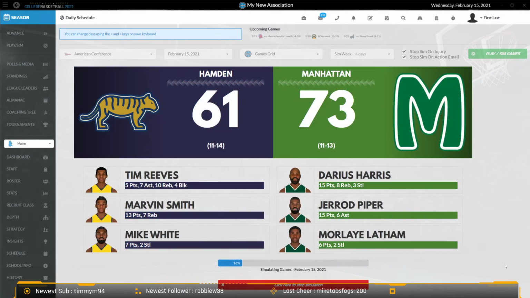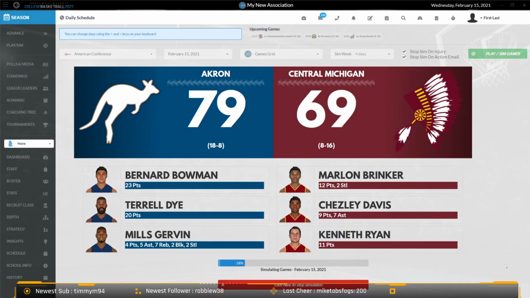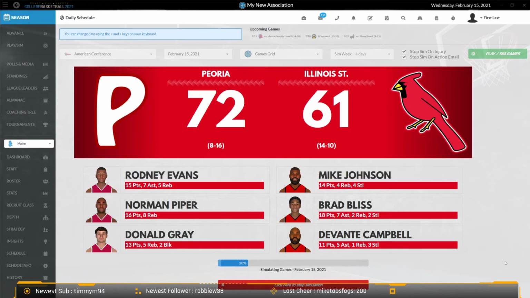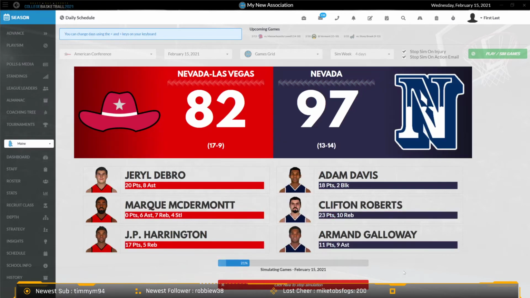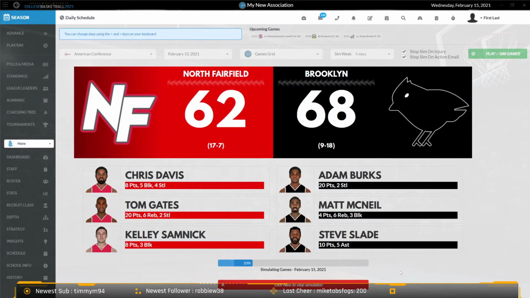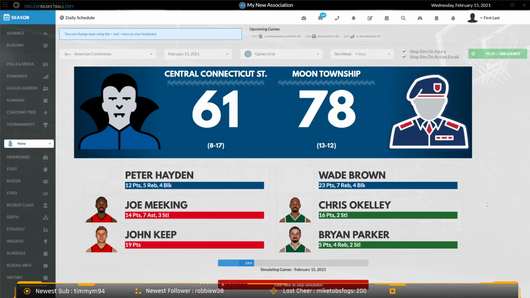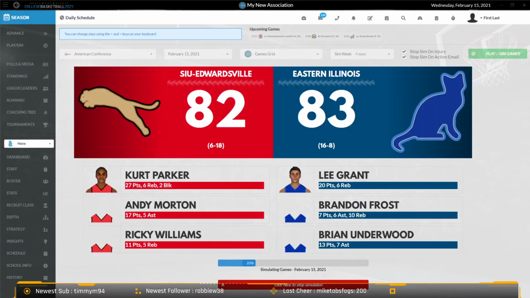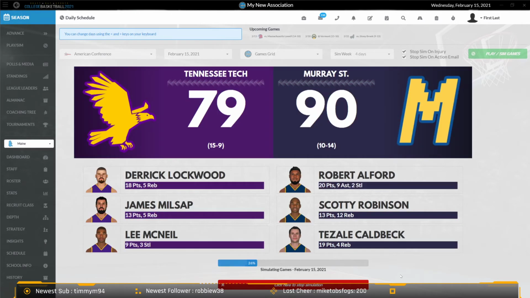So as you kind of sim through here, on the faster sim, especially doing a long-term sim or something like that, it gives you a better way of keeping track of what's going on with your team in particular. In the past we didn't have that. We had a little thing that updated your record, but I like this a lot better.